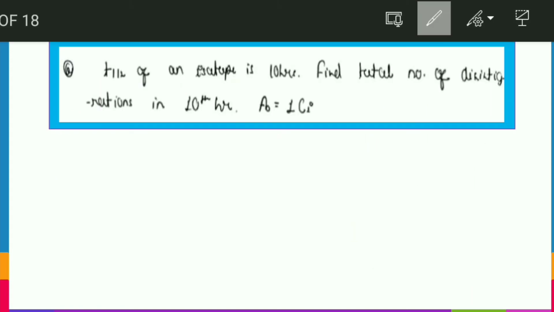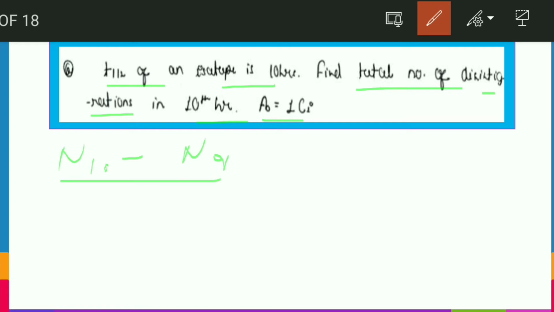Yes, friends, let's see this question. It says that the T half of an isotope is 10 hours. Then we have to find the total number of disintegrations in the 10th hour, and A naught, the initial activity, is 1 Curie. So friends, this is similar to something we have seen: we have to find the disintegrations in the 10th hour. So we write N10 minus N9.